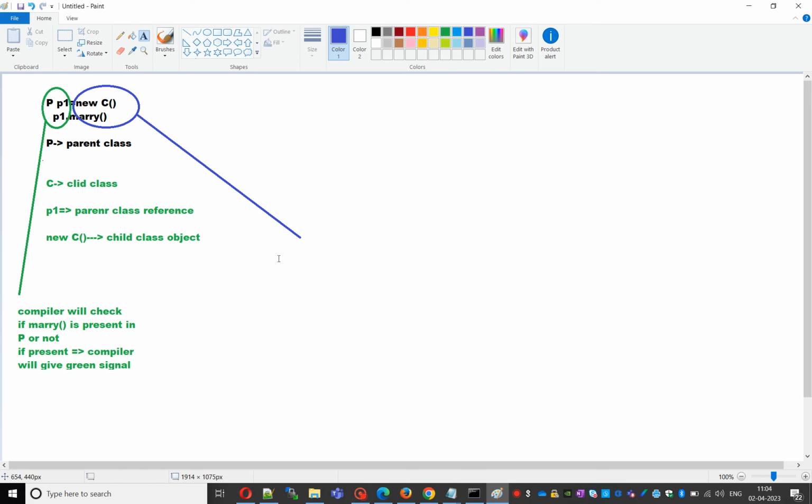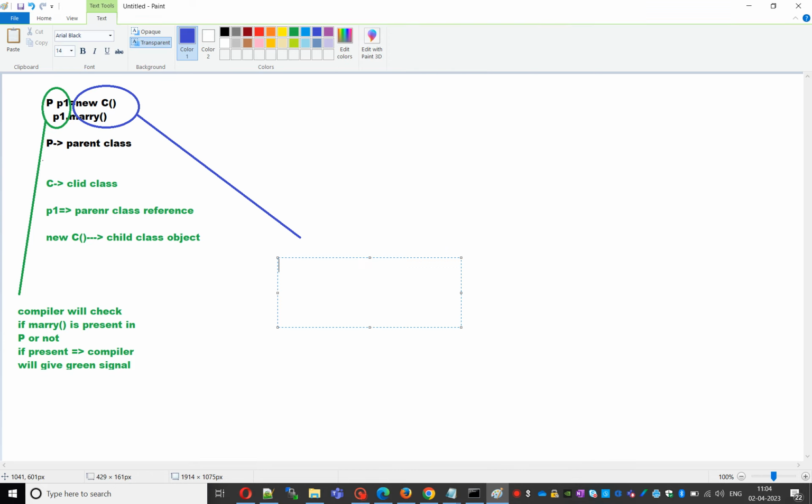Then the JVM's job will start. The JVM will check whether the marry method is in the child class or not.